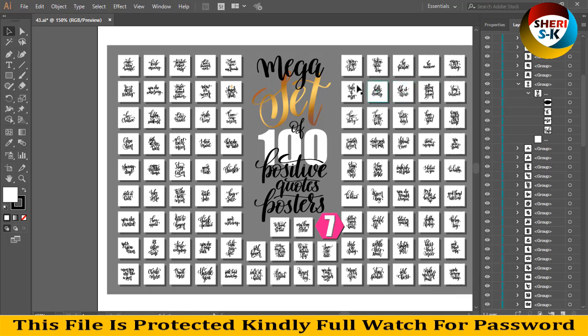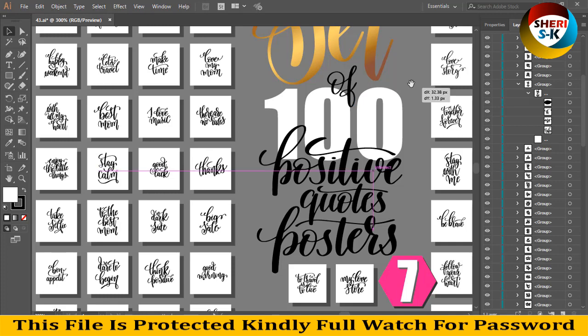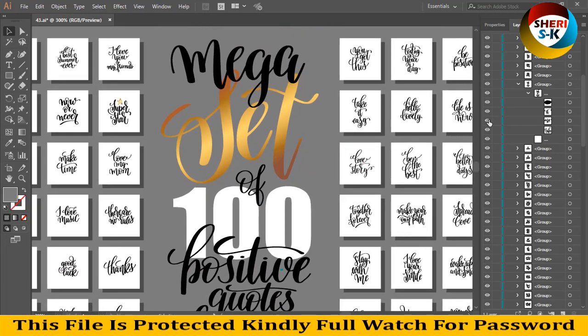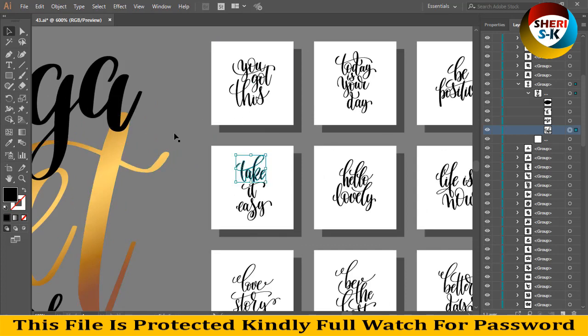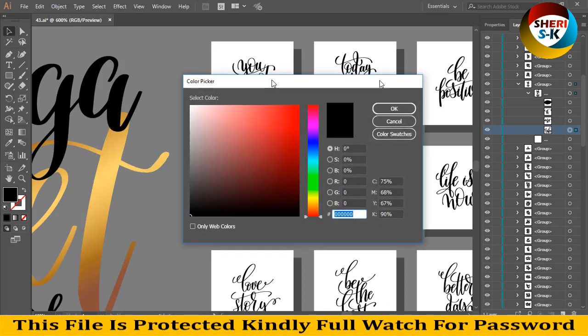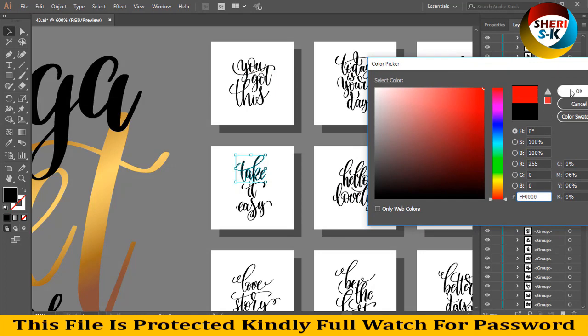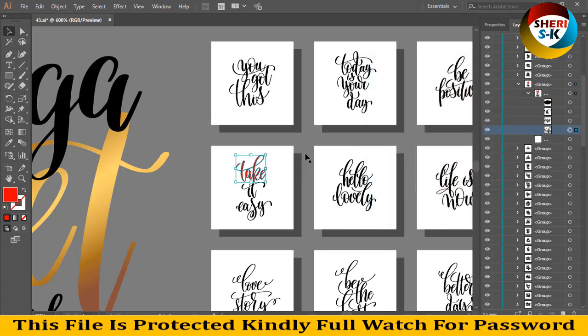For example, I zoom it, so you see make, and you can select new color. For example, you set a red color and see, amazing, easy.